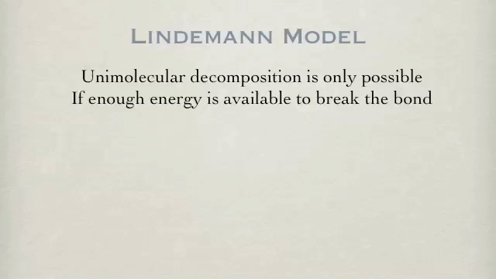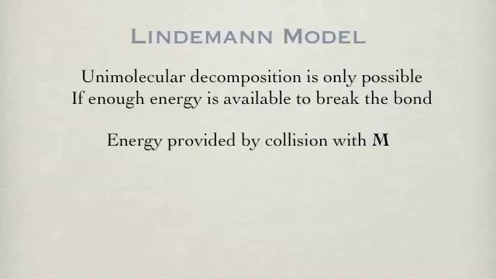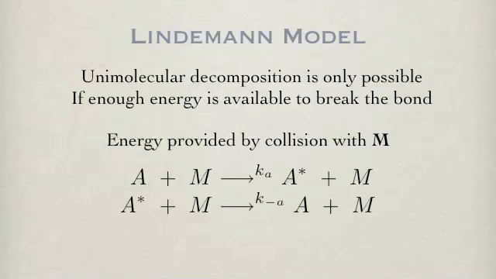Unimolecular decomposition is only possible if enough energy is available to break the bond. This energy is provided by collisions with a generic set of molecules M. The Lindemann model is based on the production of an intermediate excited state of a molecule, here seen as A star, produced by the collision with a generic set of molecules denoted by M. This can be represented by three reactions: production of the activated species, its reverse, and the activated species going to products.